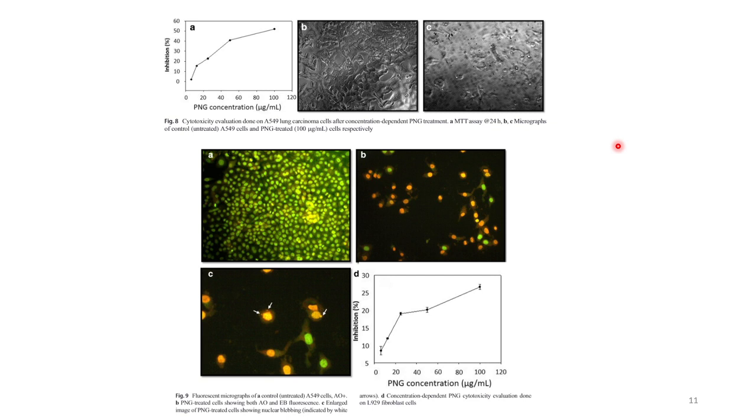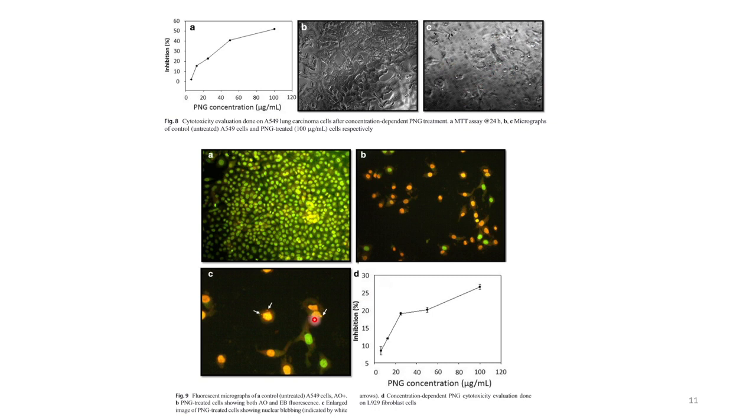Another activity of melanin is its anti-cancer activity. It was found to kill cancerous cells, lung carcinoma cells, in a dose dependent manner. The inhibition of growth of the cancer cells was via an apoptotic pathway.